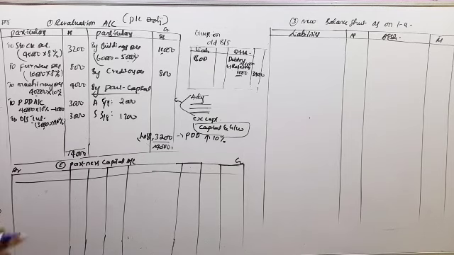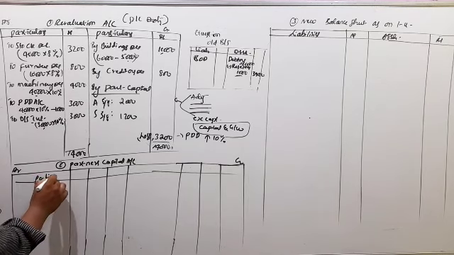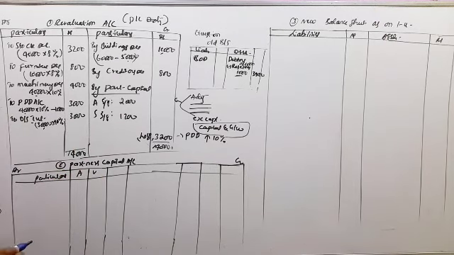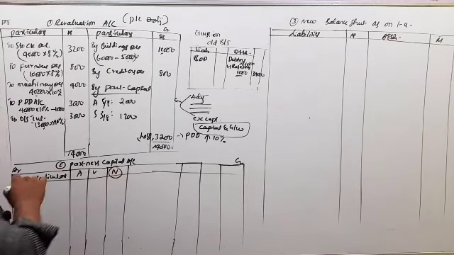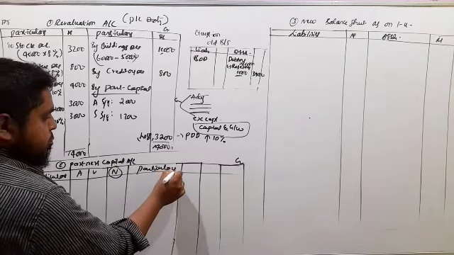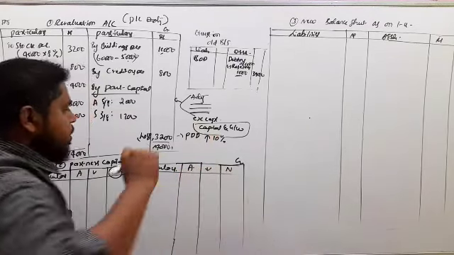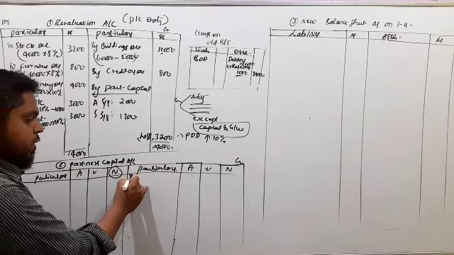Now second step, partners capital account. So this is the combined partners capital account here. So this is the format. Asha and Varsha are the old partners. The new partner is Nisha. So the columns are Asha, Varsha and Nisha. Under the partners capital account, first we have to record their capitals.